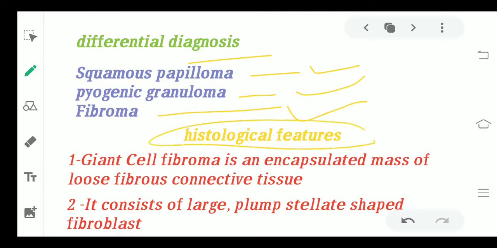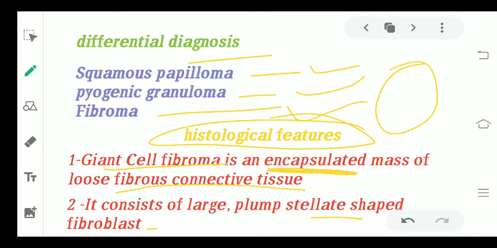Now what are the histological features? If we look at the histological features, the giant cell fibroma is encapsulated. Remember this term very nicely: the giant cell fibroma is an encapsulated mass of fibrous connective tissue, and it consists of a large lump of stellate-shaped fibroblasts. Now what do you see?